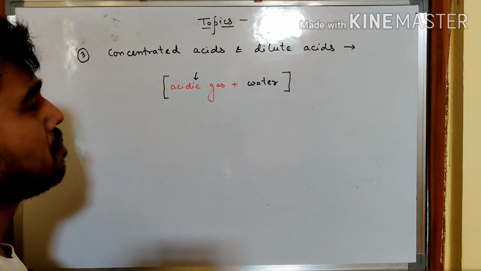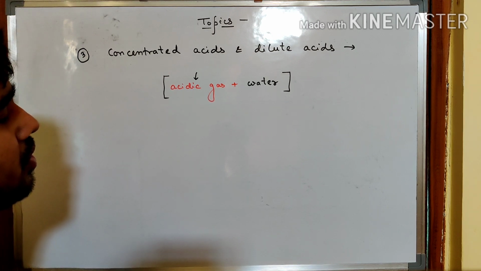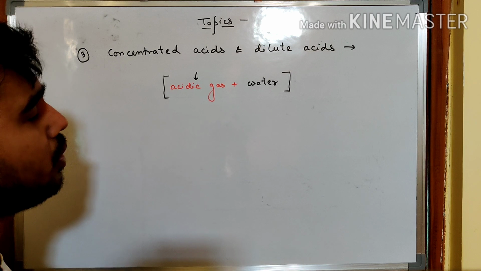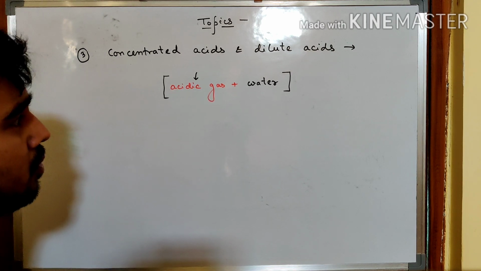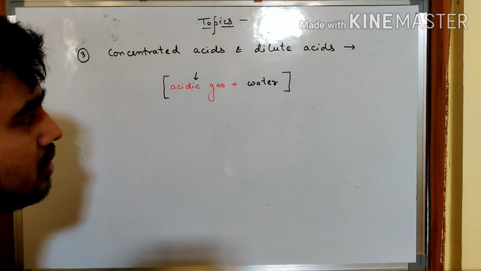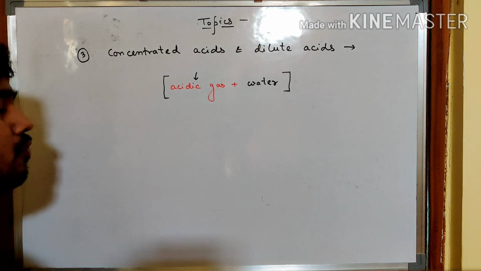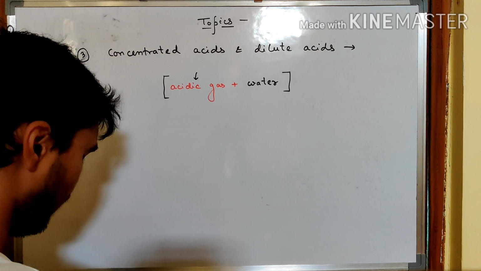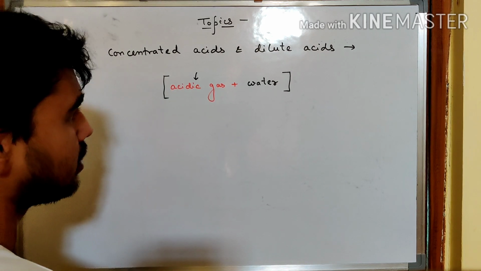Actually, beyond a particular temperature, the acid will convert to its vapor form, so that acidic gas is known as the vapor form of the acid. And when it is mixed with water, we form the acidic solution.